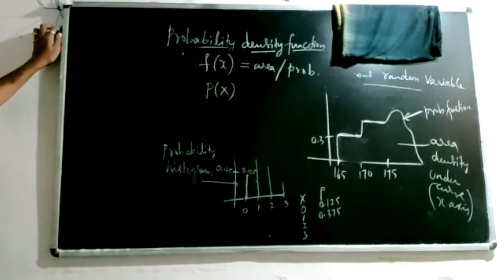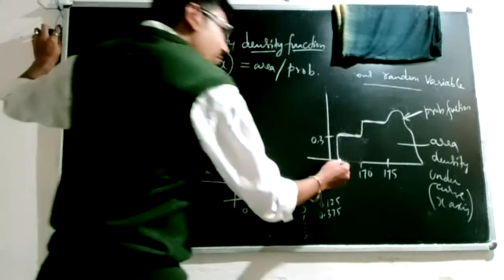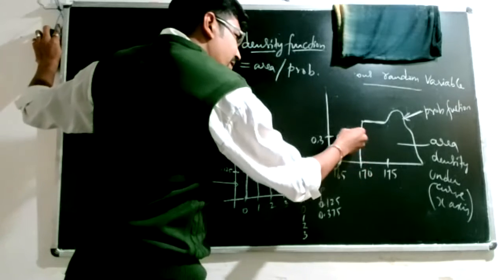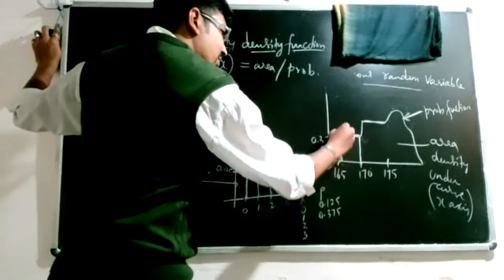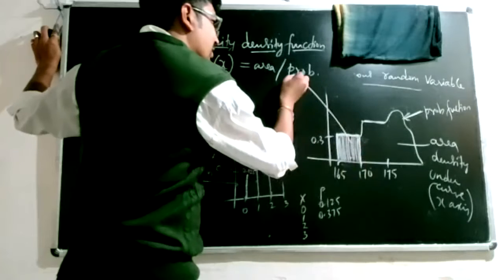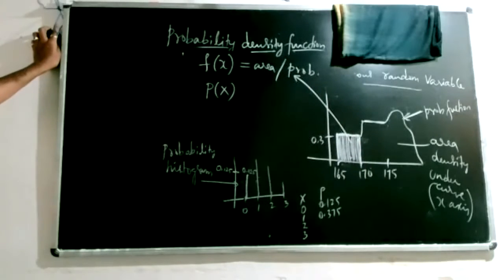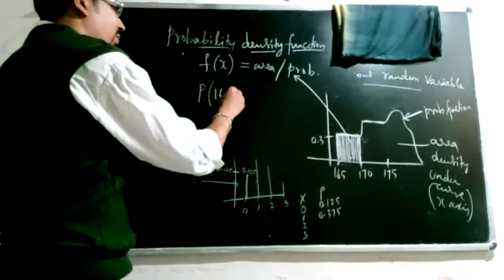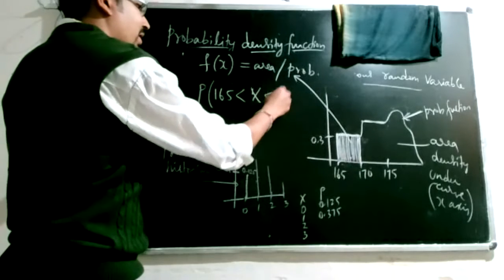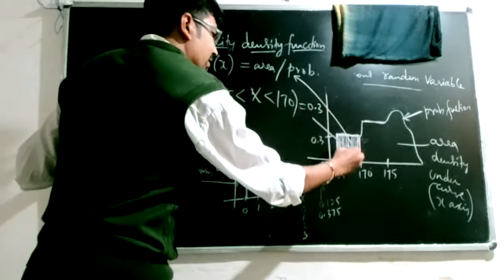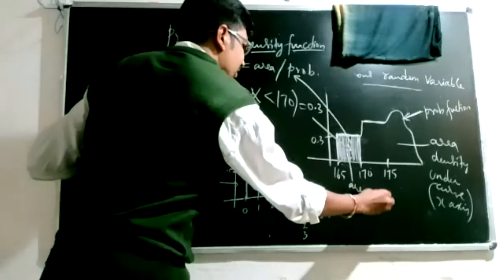So using the density function, if I ask what is the probability that my x is in between 165 and 170, we are talking about this section, which is nothing but the area under the curve from 165 to 170. So that is my probability. My x lying between this is equal to 0.3. That means this area is equal to 0.3.